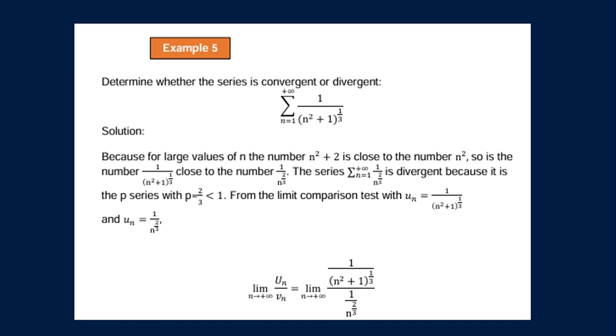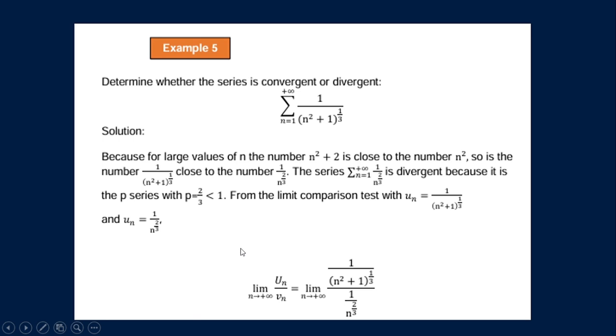So from the limit comparison test with u sub n equal to 1 all over the quantity of n squared plus 1 raised to 1/3, and v sub n equal to 1 all over n raised to 2/3. So the limit of u sub n all over v sub n as n approaches positive infinity. So substitute the values of u sub n and v sub n.